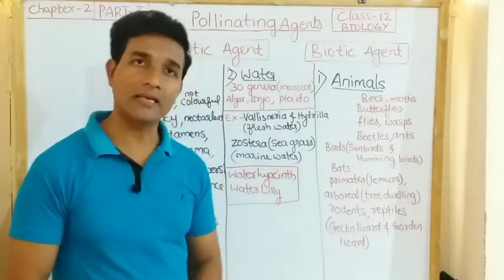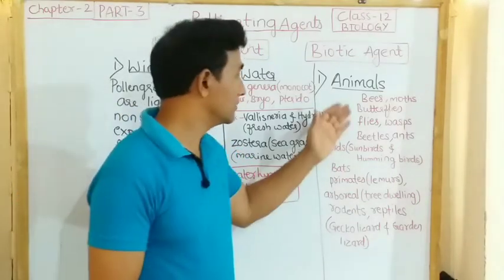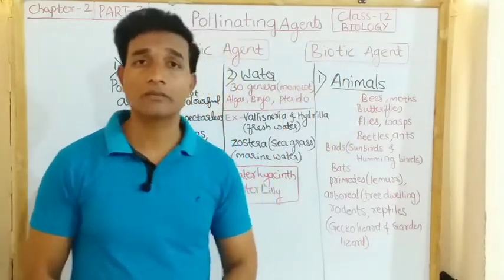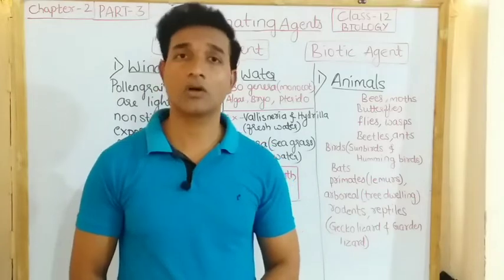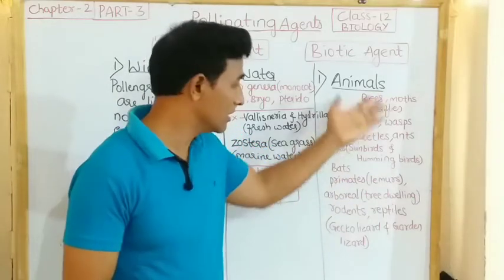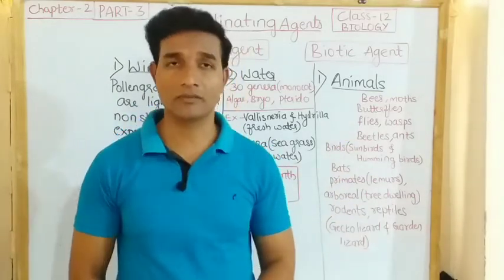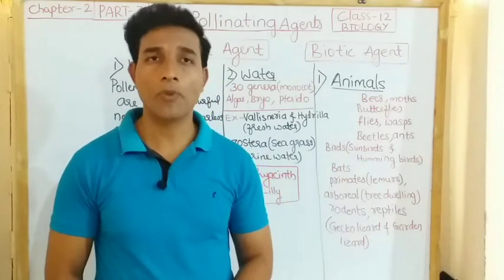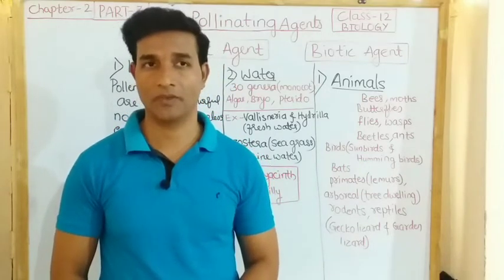To sustain the animal visits, these flowers supply floral rewards to these animals. The floral rewards are in the form of pollen grains and nectar.